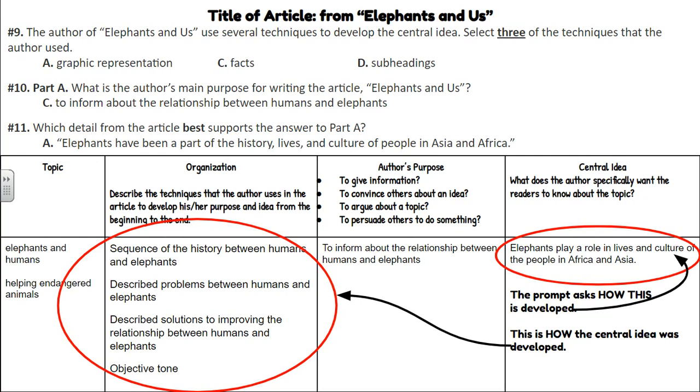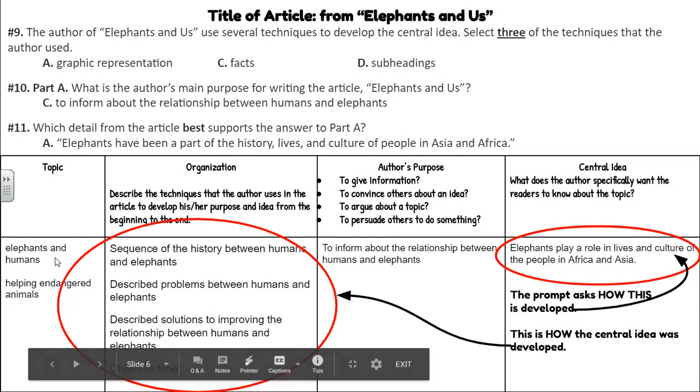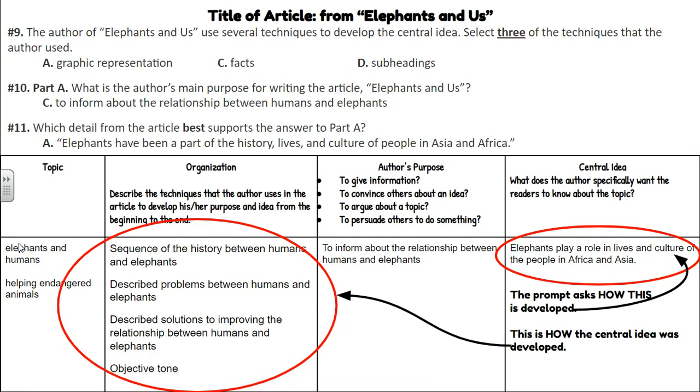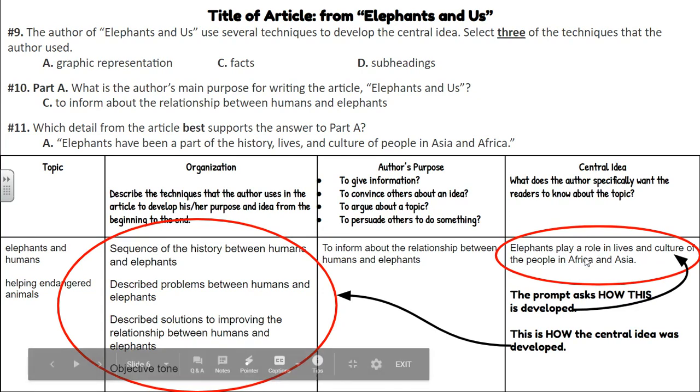Elephants and us? Well, who are the us? Humans. The topic was about elephants and humans. What did the author want you to know specifically about elephants and humans? Well, if you looked at the passage, the very first sentence gives you the central idea. Elephants play a role in the lives and culture of the people in Africa and Asia. This was the central idea.